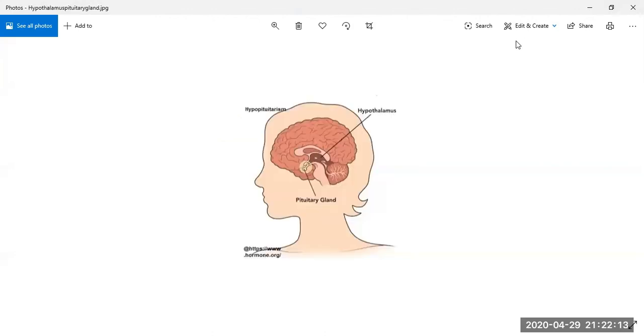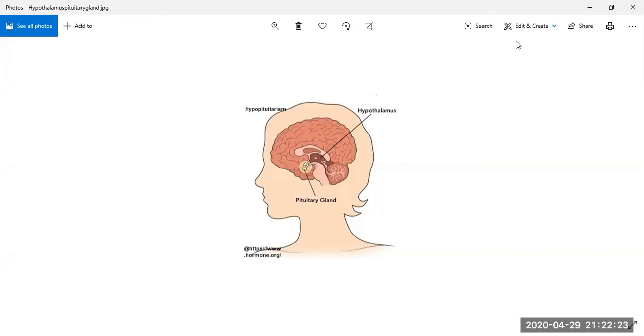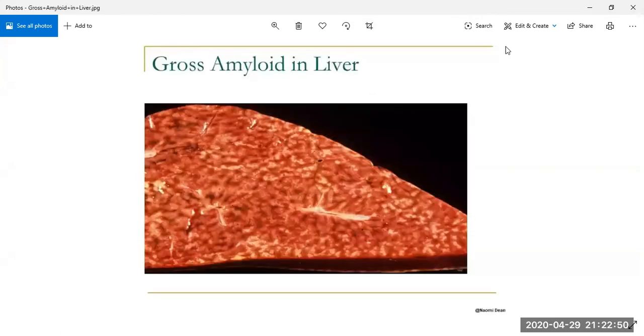Then we have endocrine atrophy. The common example is hypopituitarism, and the pituitary we know has a very important function for all endocrine function, for growth and development, and this atrophy leads to developmental disorders. The next example, in pressure atrophy, is amyloidosis, and why does amyloidosis occur? Because of accumulation of amyloid, which is a protein, and this leads to atrophy of the liver cells.